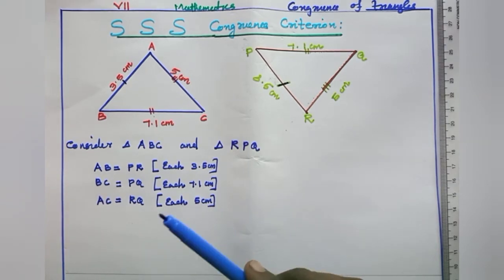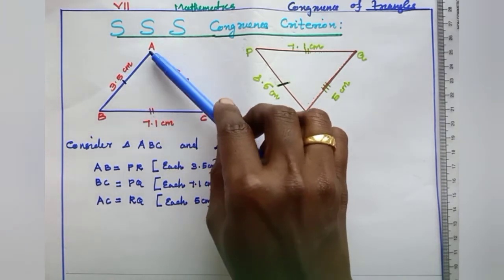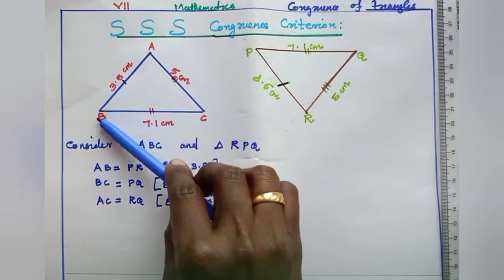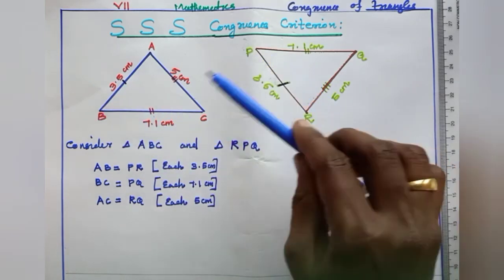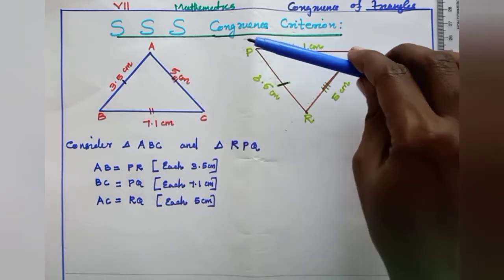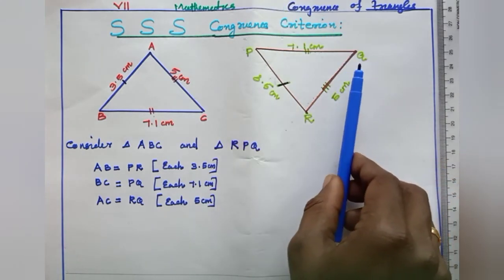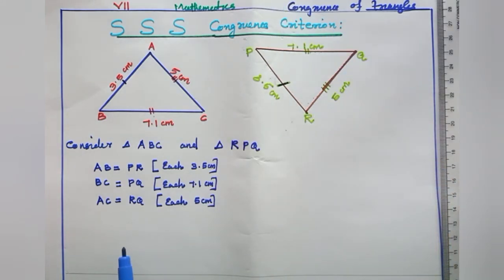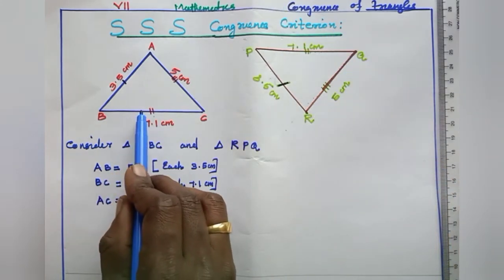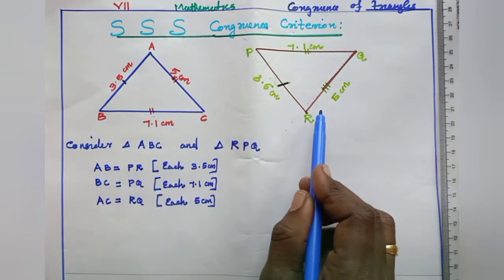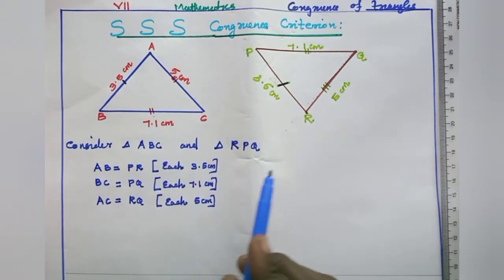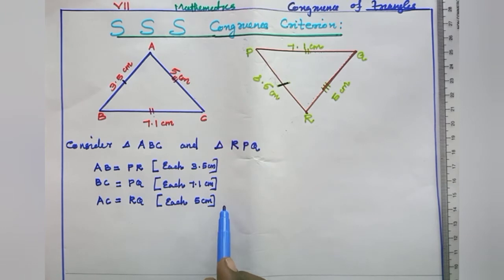So in one triangle, three sides AB equal to PR, BC equal to PQ and AC equal to QR. So three sides of one triangle are equal to the three sides of the other triangle. SSS, side.